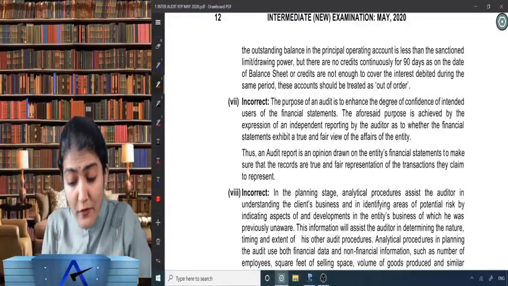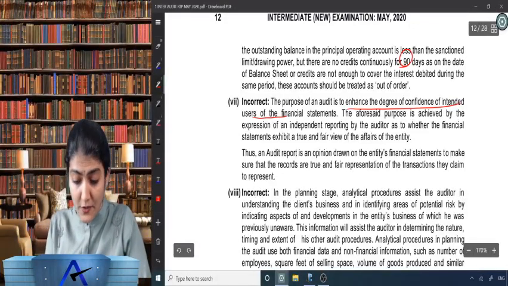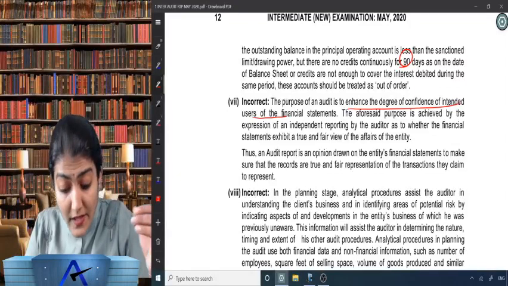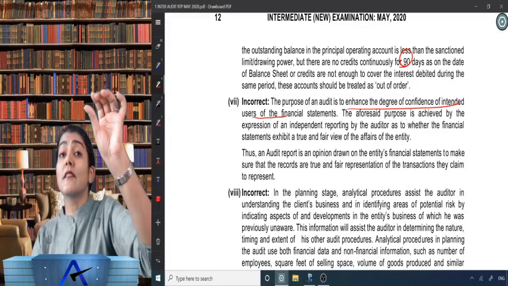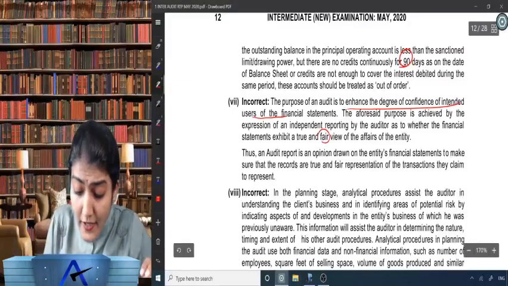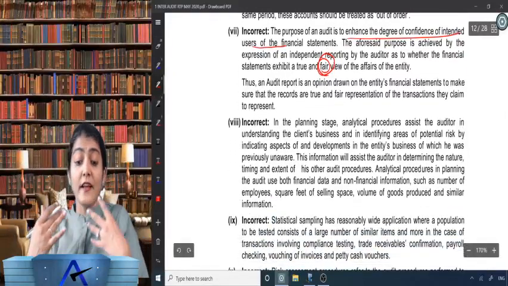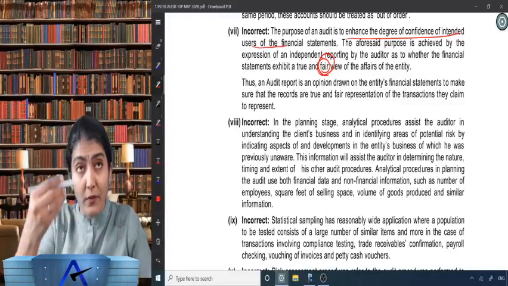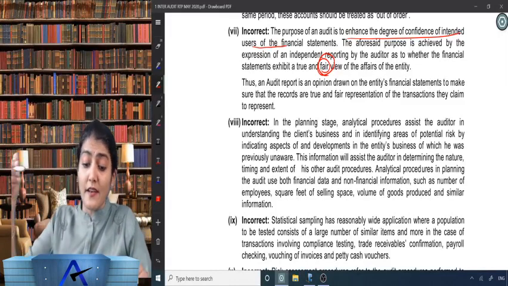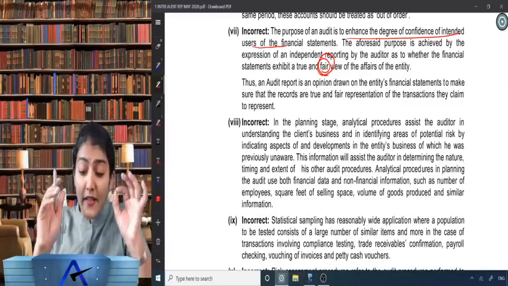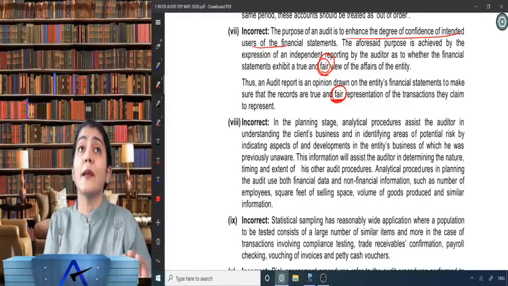The purpose of an audit is to enhance the degree of confidence of the intended users on the financial statements. This purpose is achieved with the expression of an independent report by the auditor as to whether the financial statements exhibit a true and fair view, not a true and correct view, of the affairs of the entity. Thus an audit report is an opinion drawn on the entity's financial statements to make sure that the records are a true and fair representation of the transactions that they claim to represent.